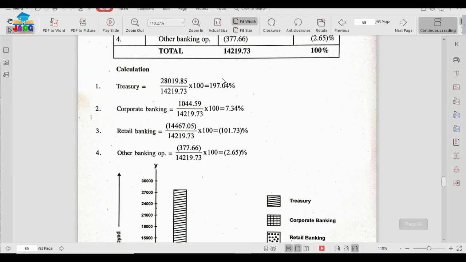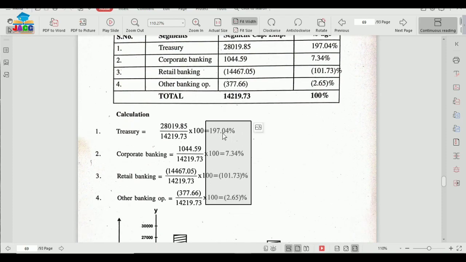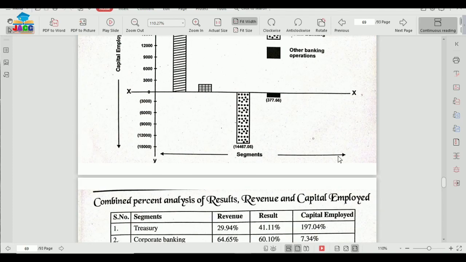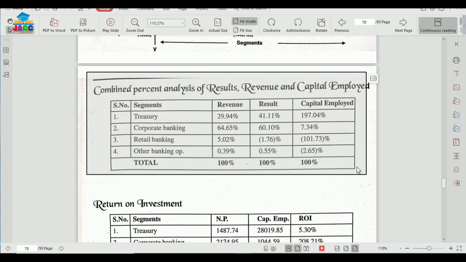I'll just show you the last one. These were the percentages of your capital employed analysis. So 197.04% and all. So this I have shown here. Similarly, I have taken this from the sales analysis, and this I have taken from result analysis. So overall 100% will be the total of all the segments information. So after preparing this combined percentage analysis, what is it showing?